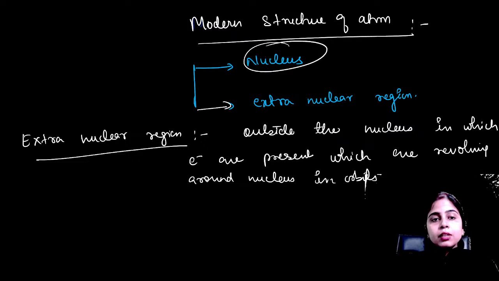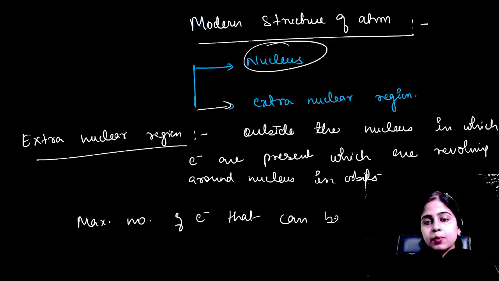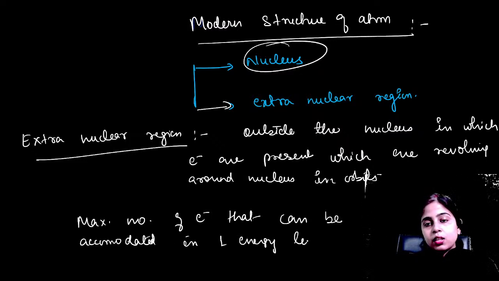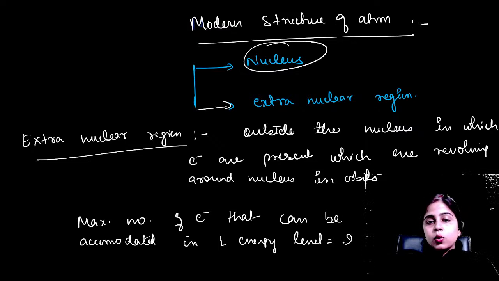Now tell me the maximum number of electrons that can be accommodated in one energy level. Which formula gives it? Tell me, everyone, what is the formula? Yes, Avinash. Okay, very good. 2n square.